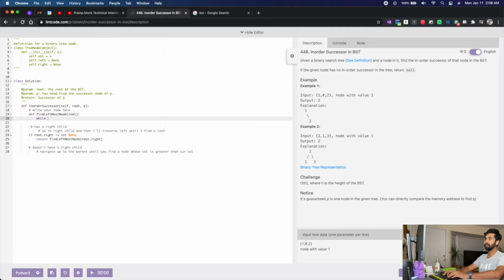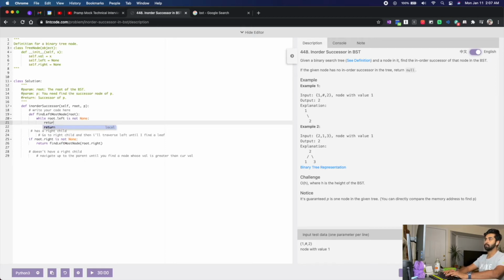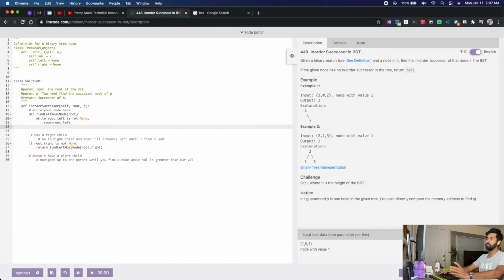So right, while root dot left is not none, oh, I can just say root equals root dot left, right? And the moment I find the root dot left is none, I would return root. Should I return the value or the node? I'm not sure. Let's go ahead and see. Return root. So find leftmost node is done.